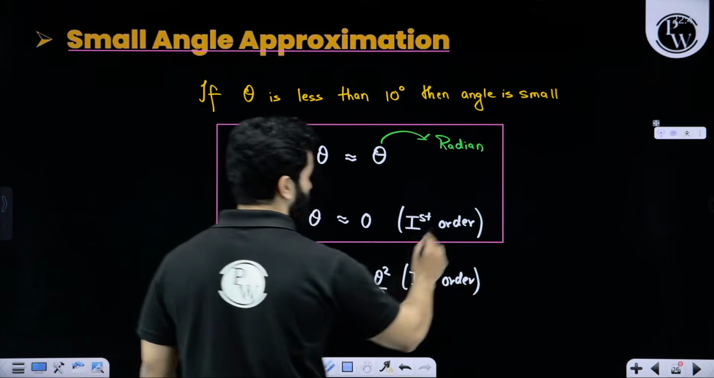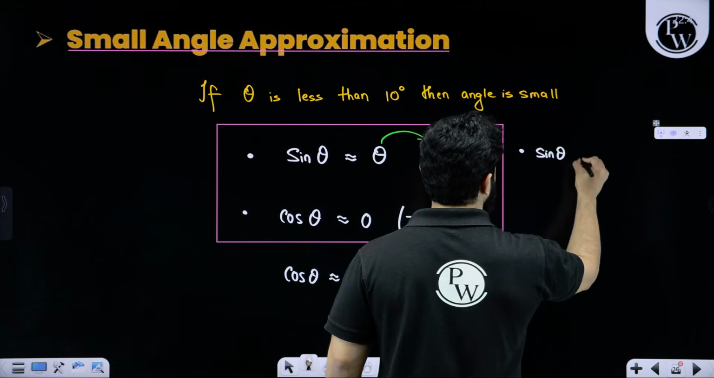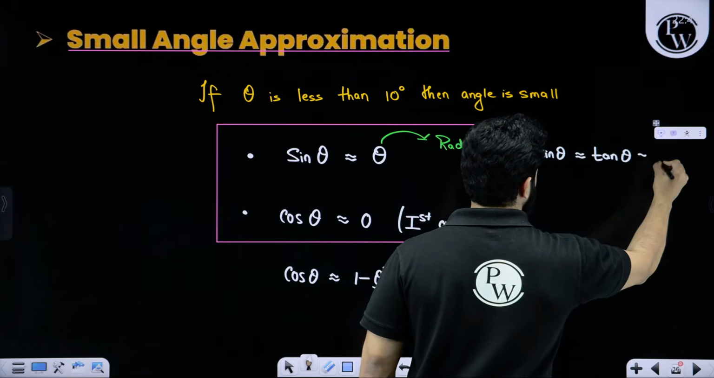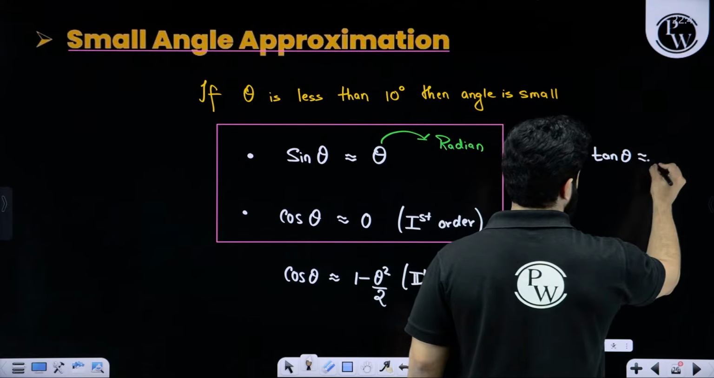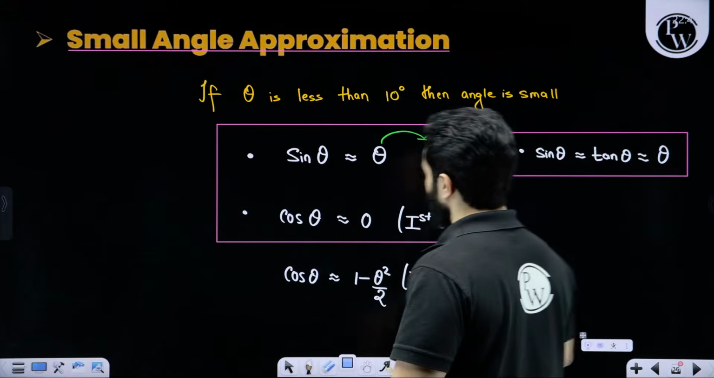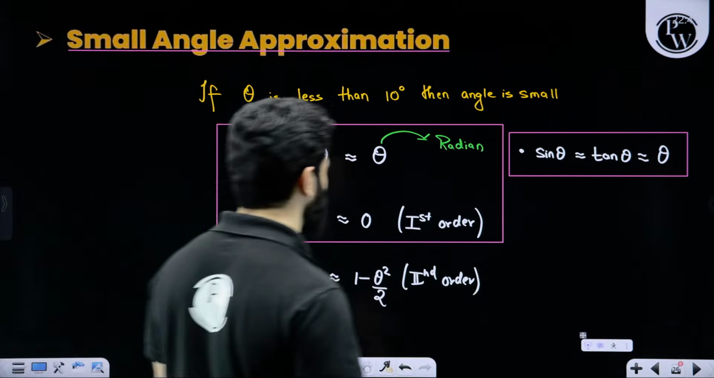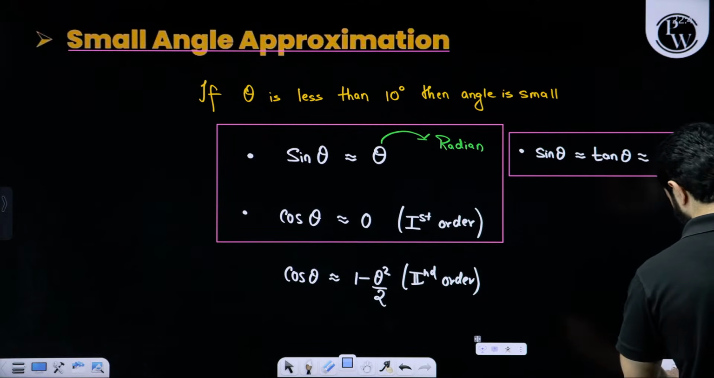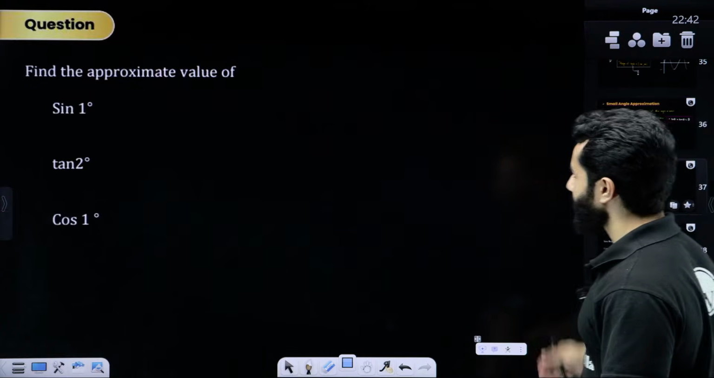Also, one very important point, that if angles are small, then sine theta can be written as tan theta, and they both can be simply written as theta. This is also important. That's it. This much trigonometry is more than sufficient for your 2 years of physics. Let's take some examples.